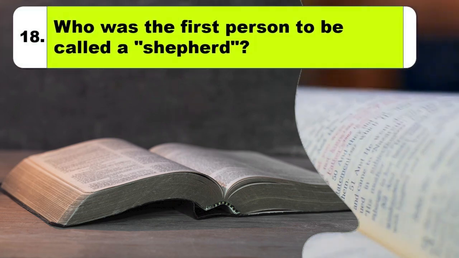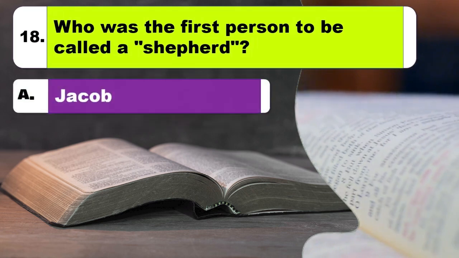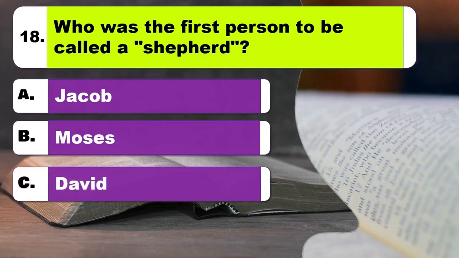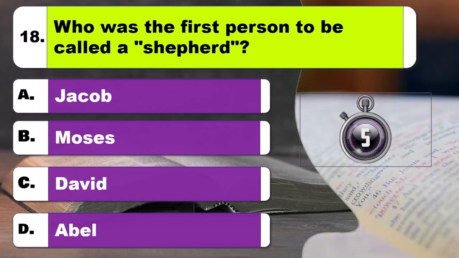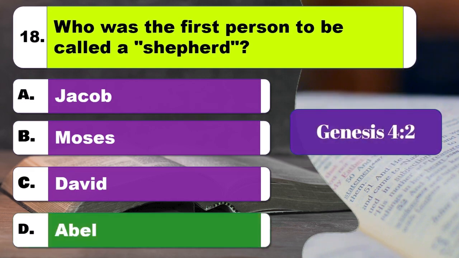Question 18. Who was the first person to be called a shepherd? Option A, Jacob. Option B, Moses. Option C, David. Option D, Abel. The right answer is option D, Abel.